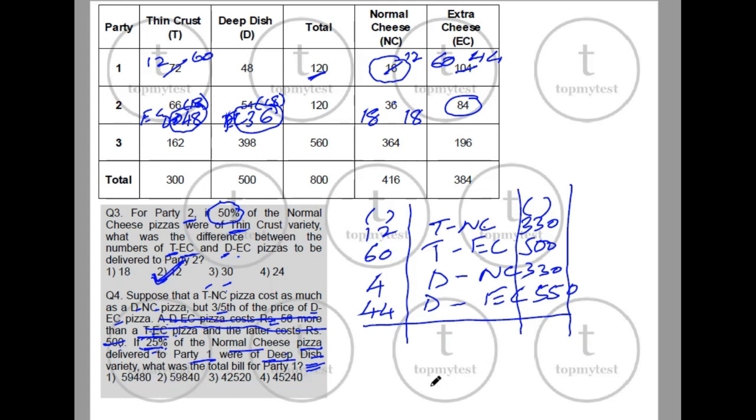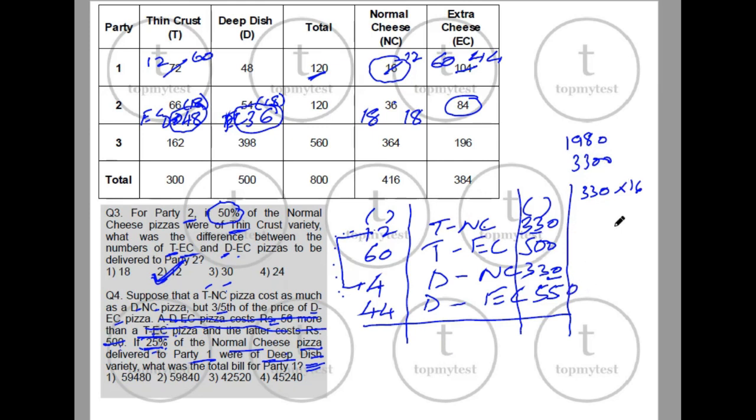Now to do it quickly, this is 330 into 12, this is 330 into 4. So these two will add up to 330 into 16. 330 into 10 will be 3,300. 330 into 6 will be 1,980. That will be the total cost of these two combined: 5,280. Now 60 into 500 will be 30,000 rupees.